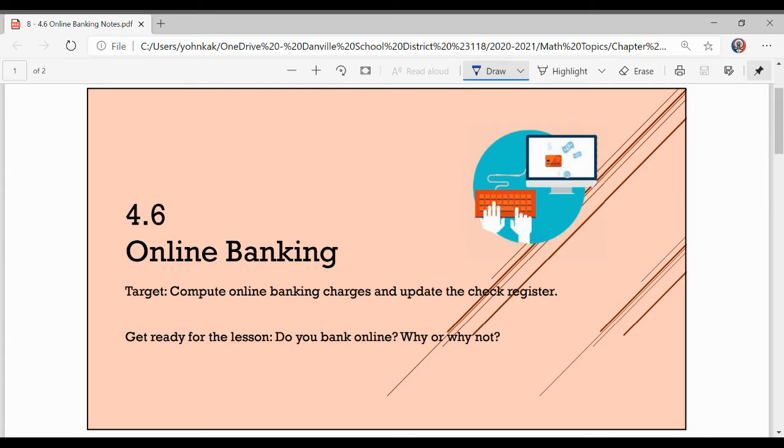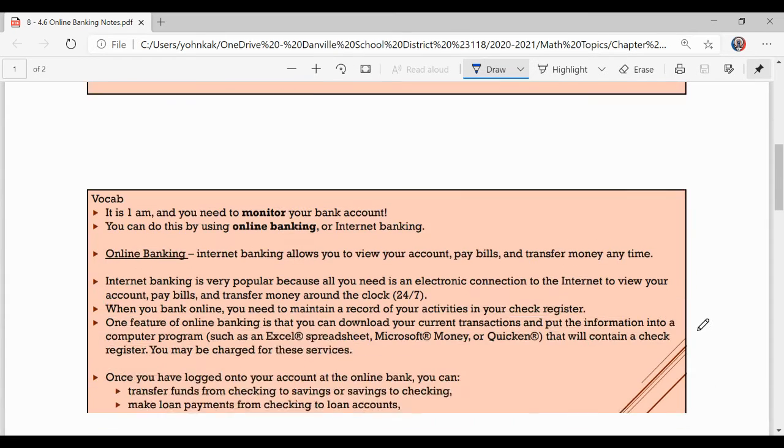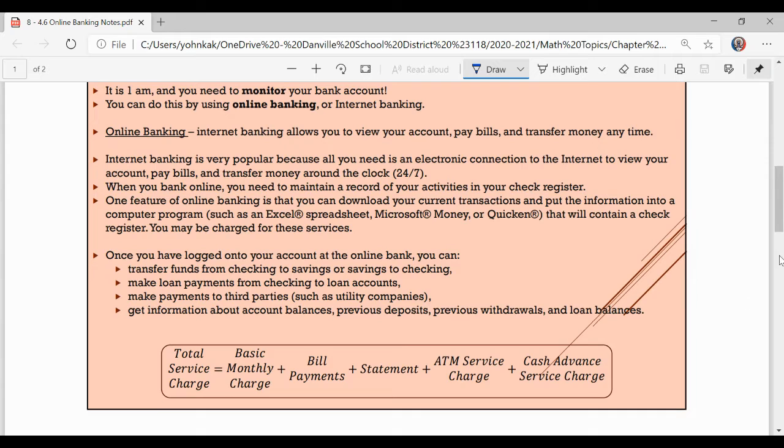So do you bank online? Do any of you guys bank online? I used to be totally against banking online because I didn't want everything out there, but nowadays that's what everything is coming to. So banking online is kind of the way to go.